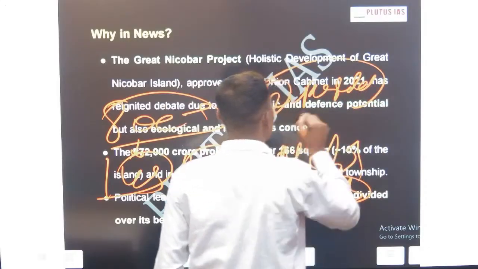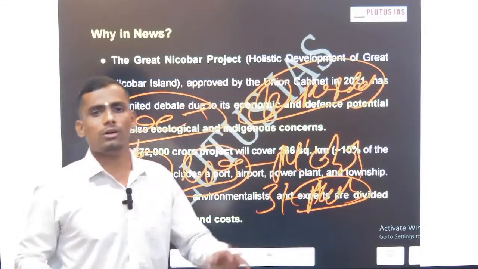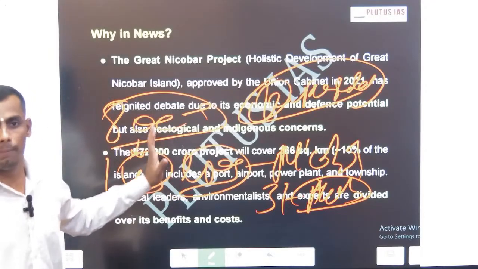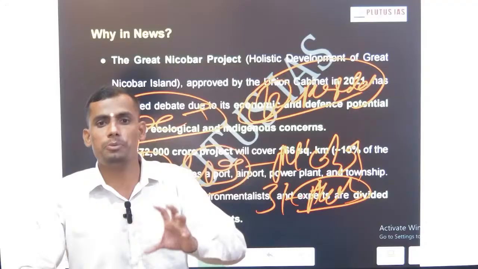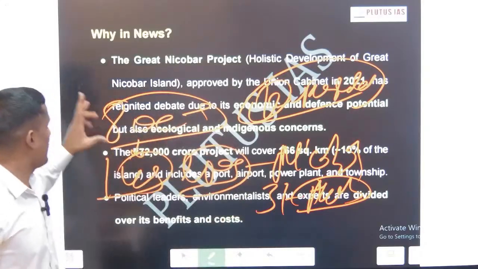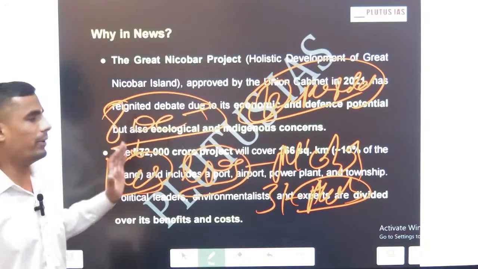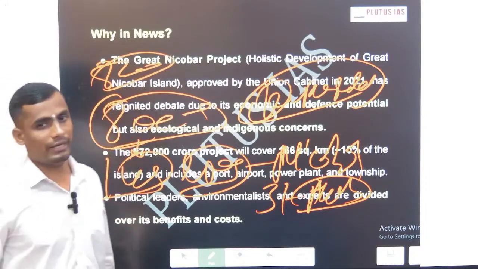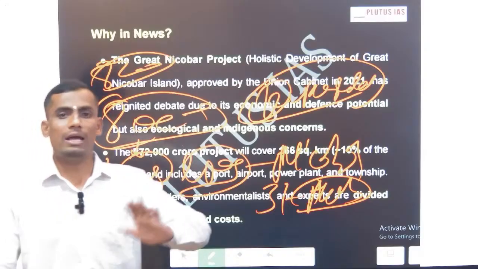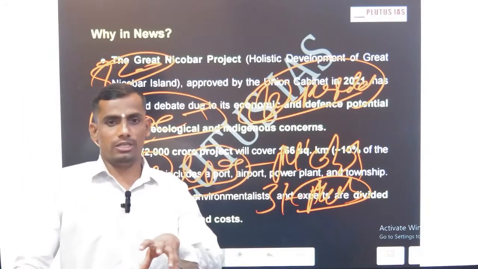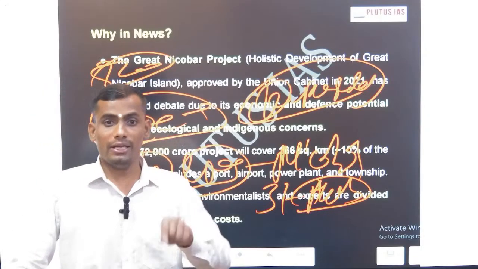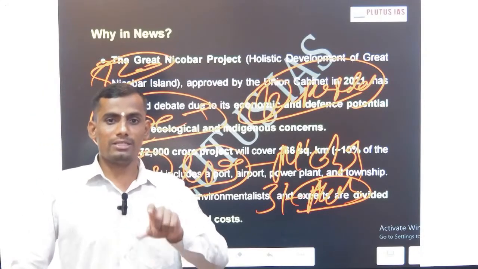The rest are used by the defense or for other purposes. But you should have this kind of data, because it will help you explain the concept. Out of 800 plus, the exact number is something like 820, and 144 lie in the Nicobar chain. In this Nicobar chain only 31 are inhabited, and in that also only 10 islands have population.